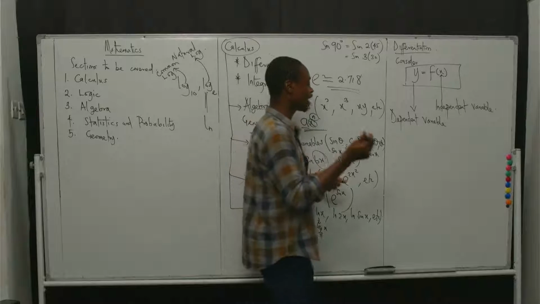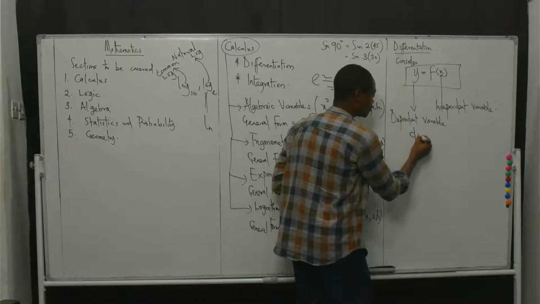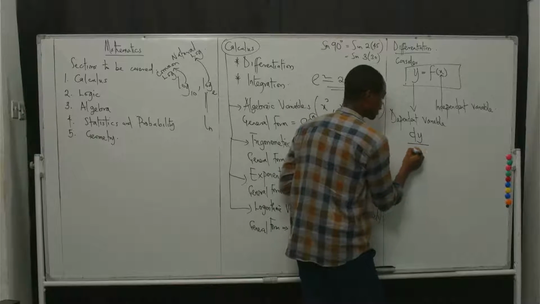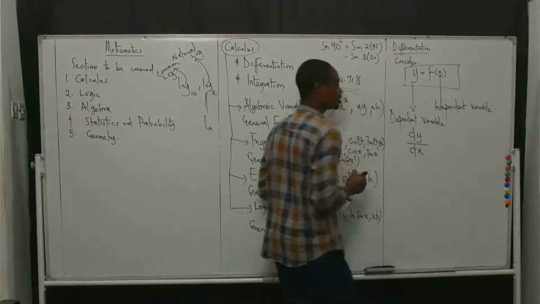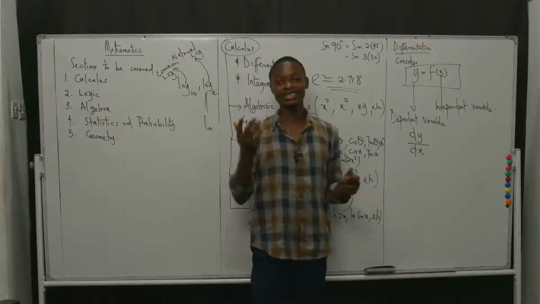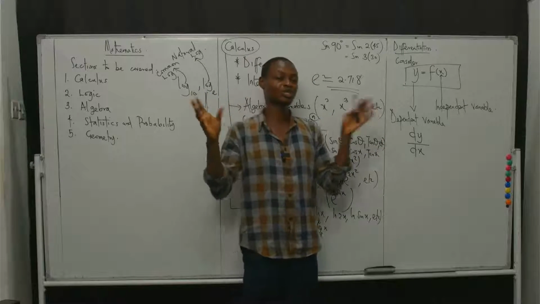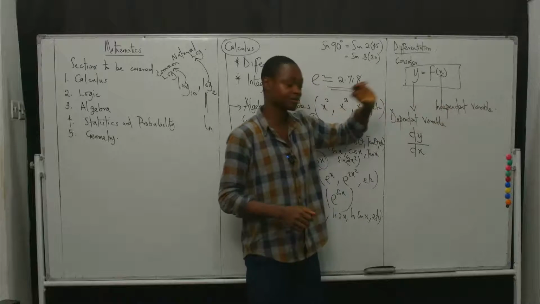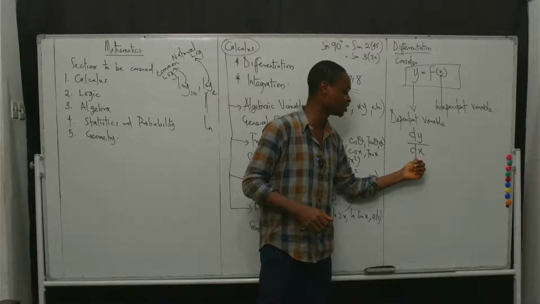Differentiation tells you that if there is going to be a change in y, it is going to be with respect to a change in x. And that's what you call dy dx. That is so familiar. You say dy dx, dy dx, dy dx. That's just differentiation. If there's going to be a change in y, there has to be a change to x.